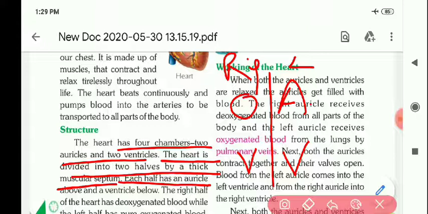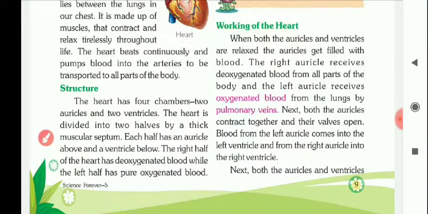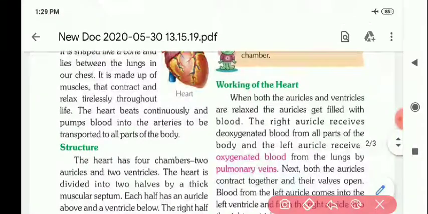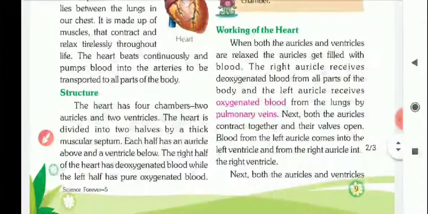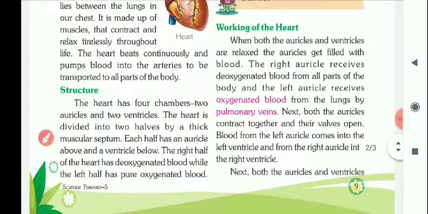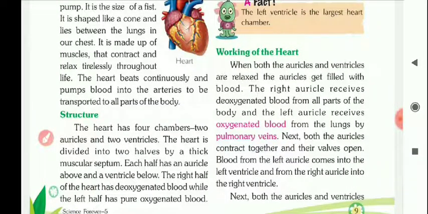The right half of the heart has deoxygenated blood, while the left half has pure oxygenated blood.